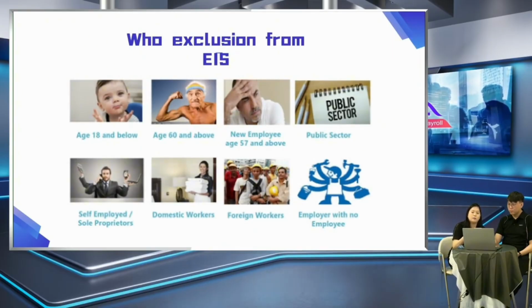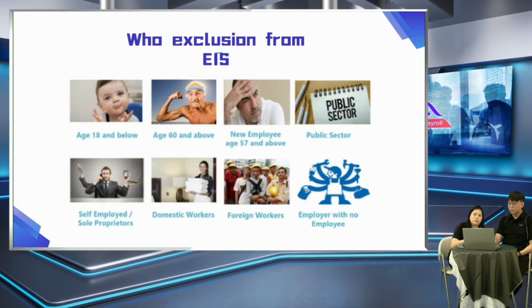For EIS also, it can be detected from the system. These are a few categories of persons excluded from EIS. The first is employees less than 18 years old, or employees more than 60 years old, and then new employees aged 57 and above, meaning previously they have not contributed to SOCSO before, but at the age of 57 they join your company. In this case, they are not required to contribute any EIS. And the public sector, meaning government workers, self-employed, domestic workers, foreign workers, and employers with no employee, meaning sole proprietors, are not required to contribute EIS.